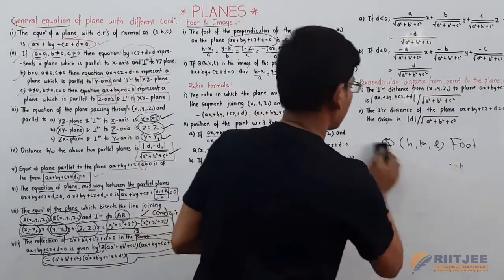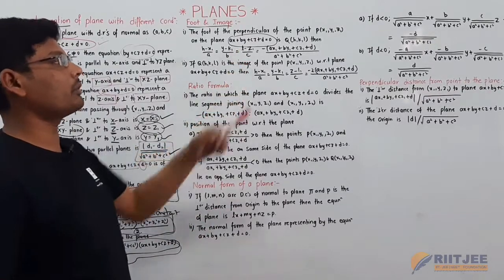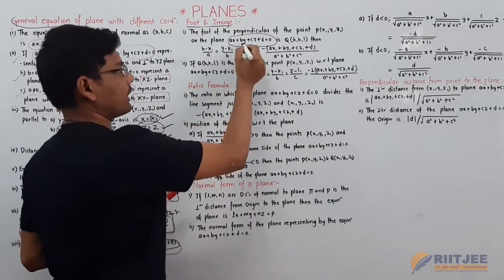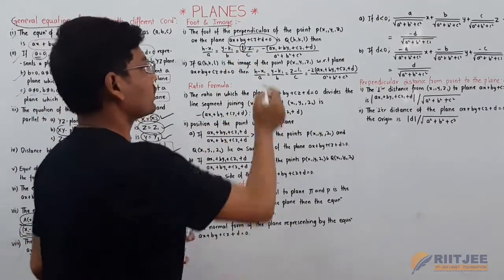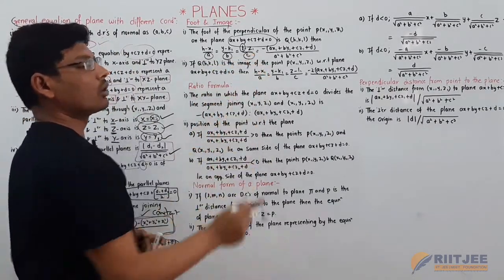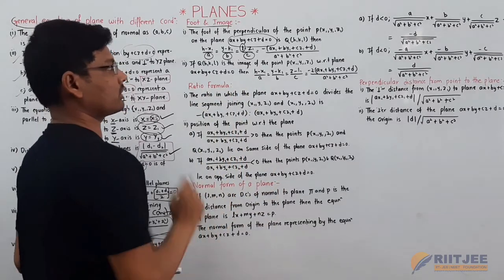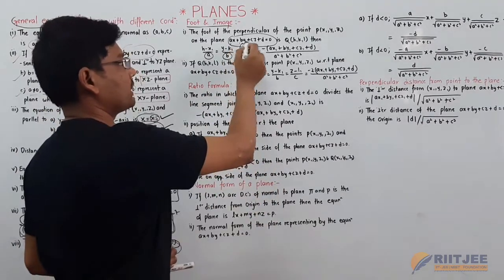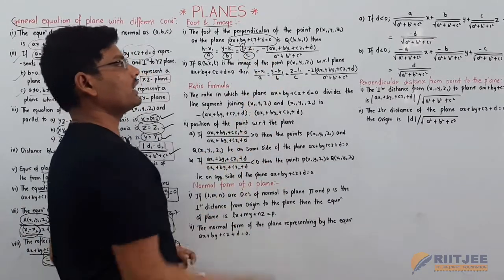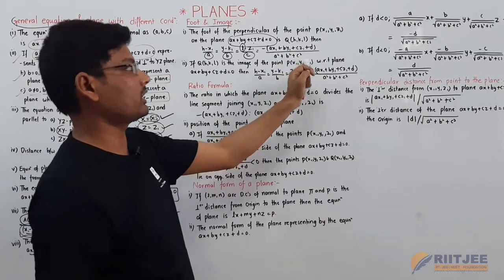h minus x1, k minus y1, l minus z1 here. This is l minus z1, no need to take k here. So l minus z1 by c, where a comma b comma c are the coefficients of x axis, y axis, z axis here. These are the a, b, c values here. Then minus of ax1 plus by1 plus cz1 plus d by a square plus b square plus c square.